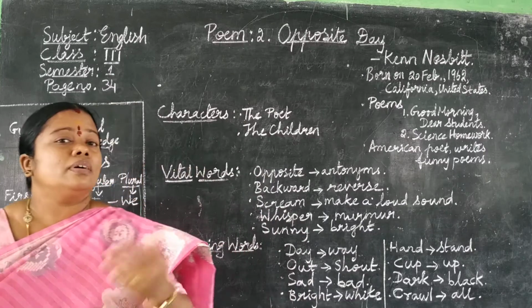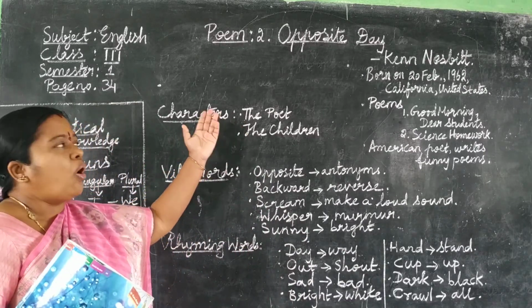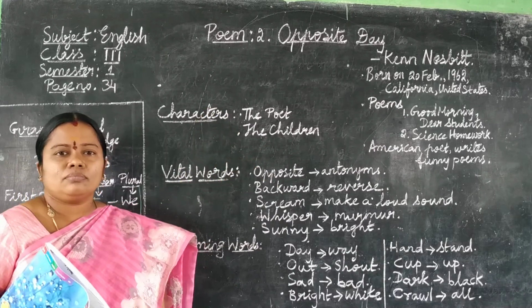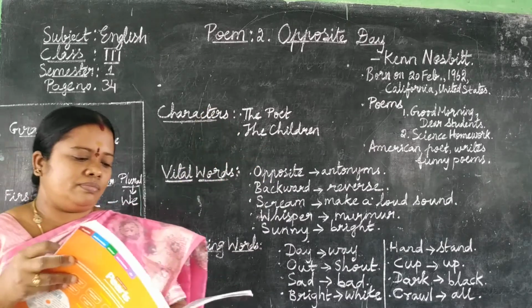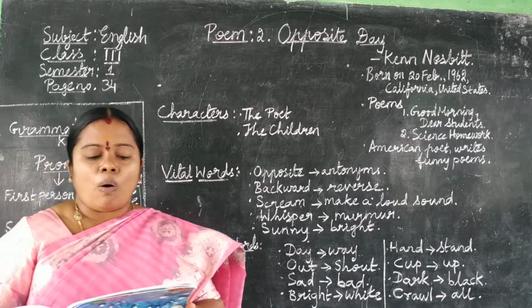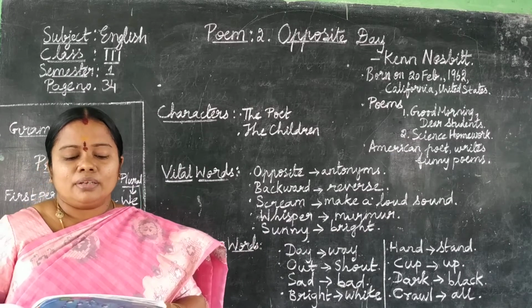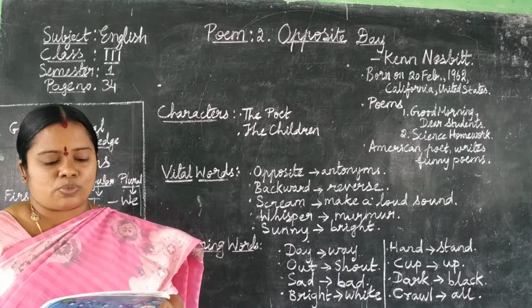Now let's read the poem, children. What is the title of the poem? Opposite Day. It's opposite day. It's opposite day. The day to do things in the opposite way.